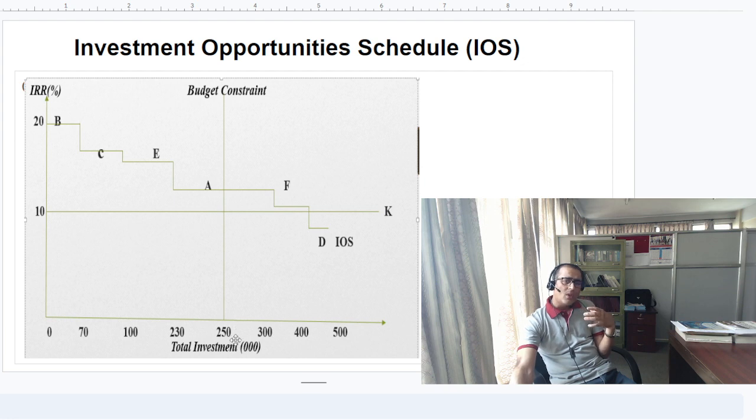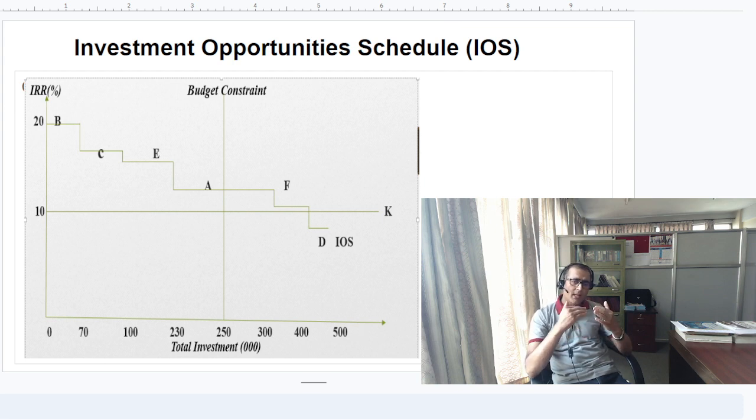Now when we draw this concept, we can use it in practical life also, when we have to take capital investment decisions. I'm talking about the company level, but we could even apply it in individual life, because we have to take decisions based on our budget constraint.